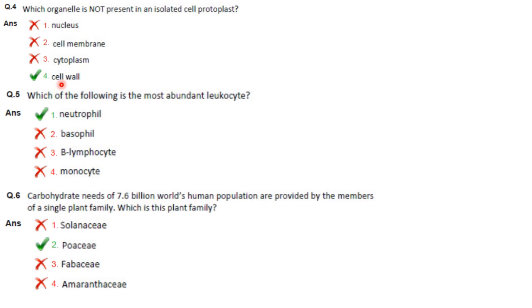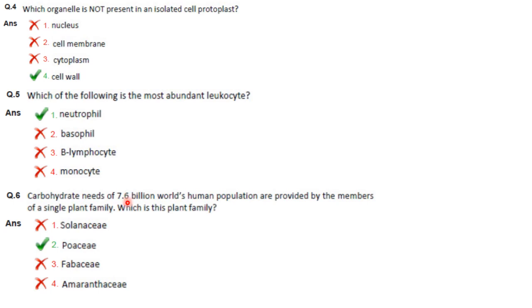So protoplasm of a living plant or bacterial cell whose cell wall has been removed. So cell wall is not present. Then next one. Which of the following is the most abundant leukocyte? It is neutrophil. It makes about 60 to 70% of the total amount of white blood cells.